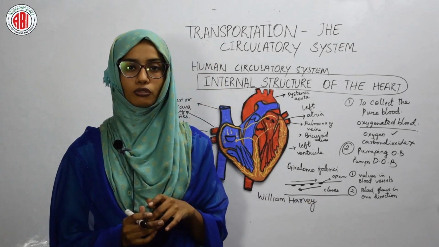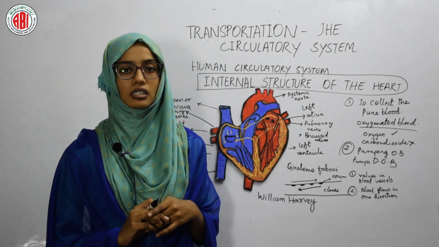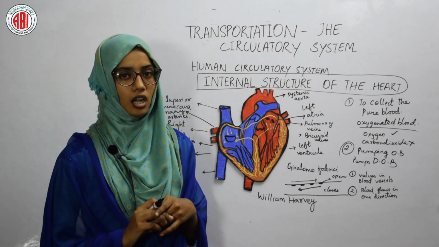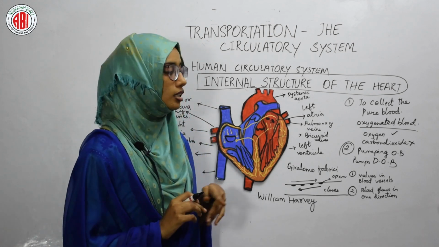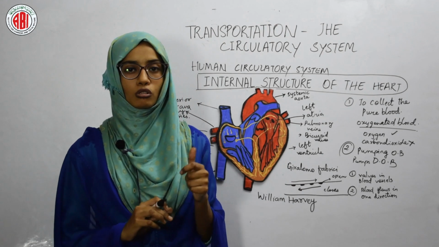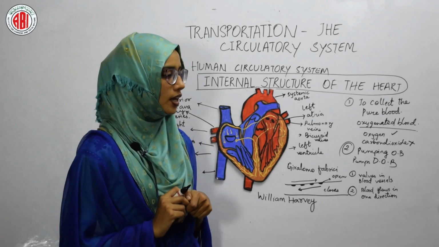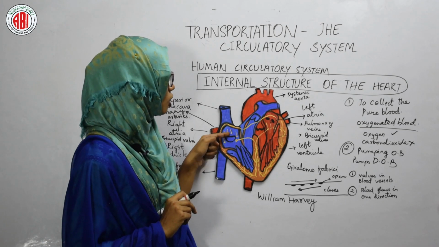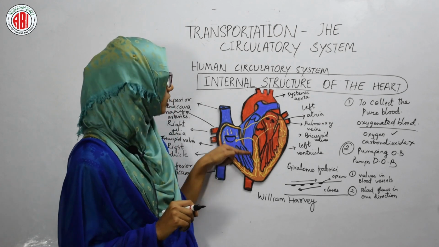William Harvey is known for the discovery of blood circulation, and he conducted several studies. He also dissected the hearts of dead persons to see the internal structure of the heart. While observing the internal structure of the human heart, he saw that the valves which are present in the blood vessels of the human leg are also present in the heart, in between the atria and ventricle. When the blood enters the atria, these valves help the blood flow into the ventricles, but they stop the backflow of the blood from ventricles to atria.